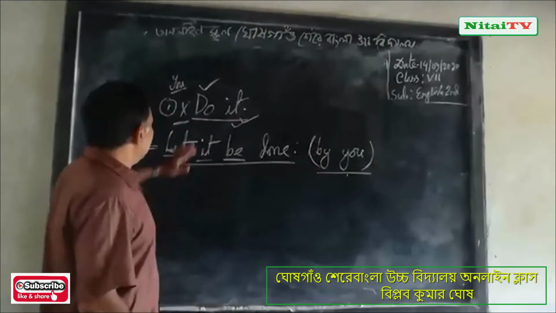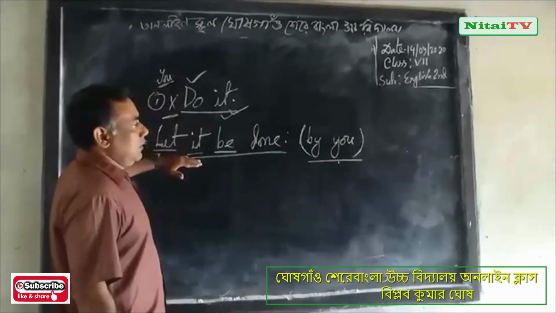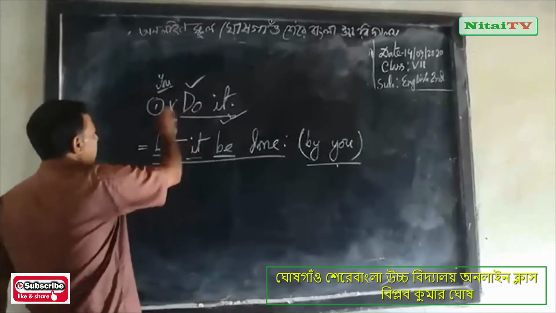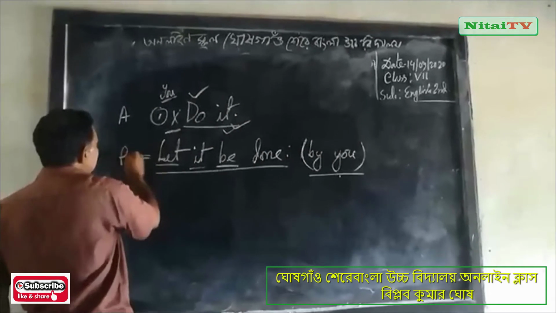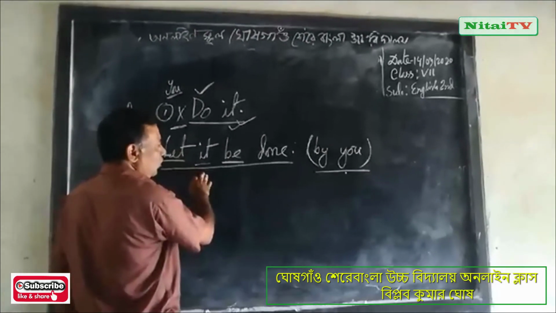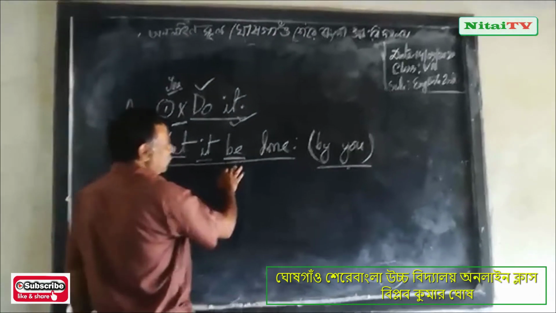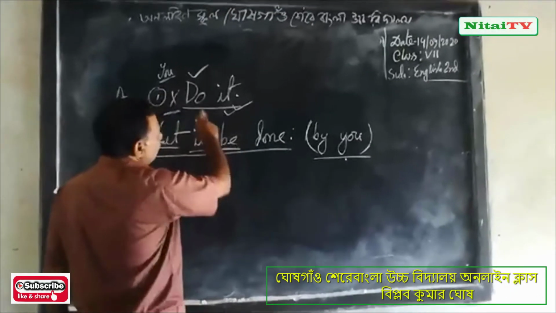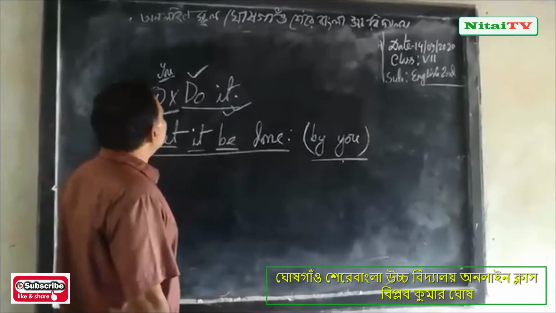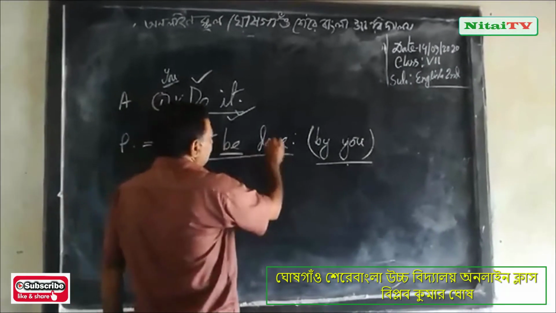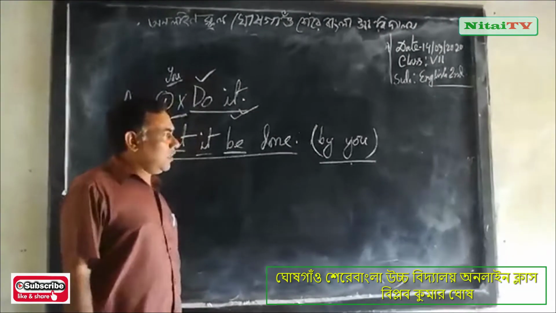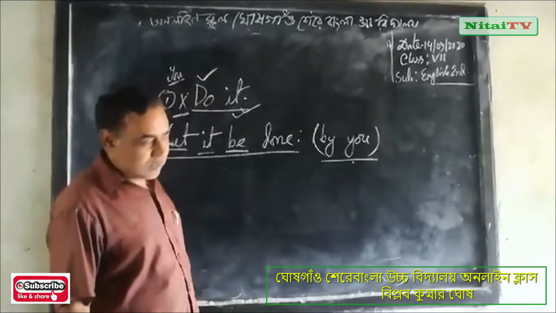So this is the change, active to passive. This is the active voice and it is the passive voice. At first you will write let, then it, auxiliary verb be, and the past participle of the verb. So you will write done. Dear student, I hope you clearly understand.